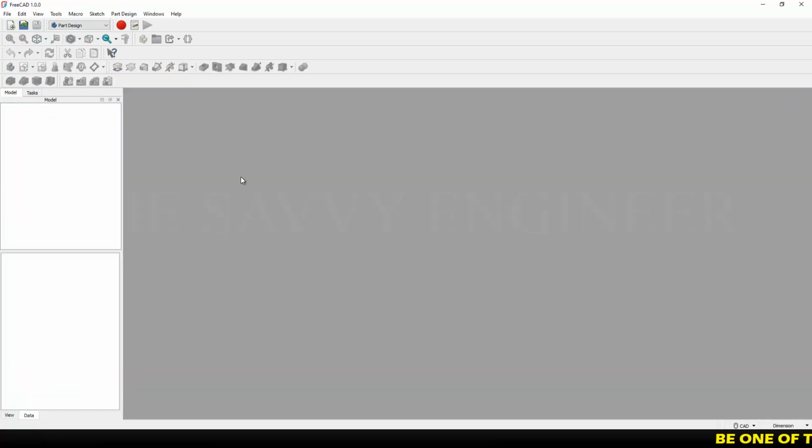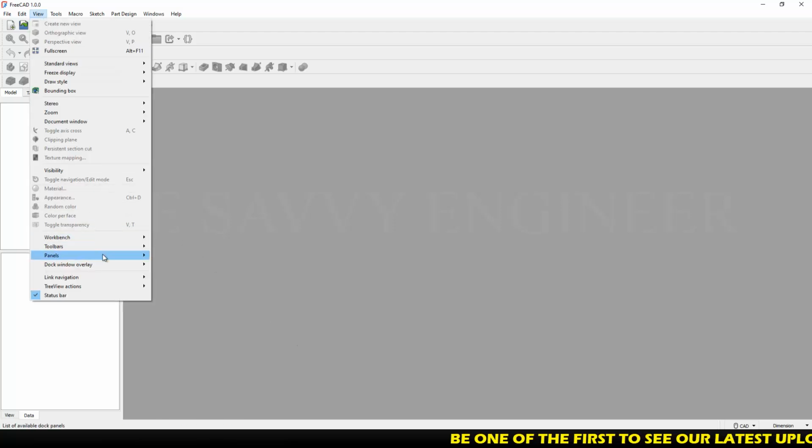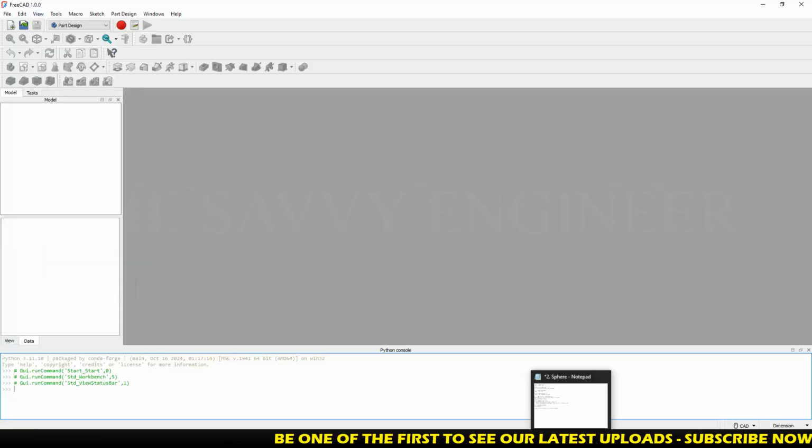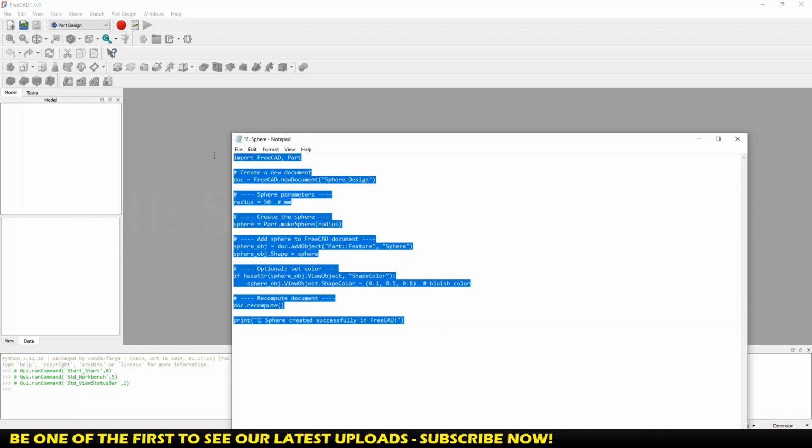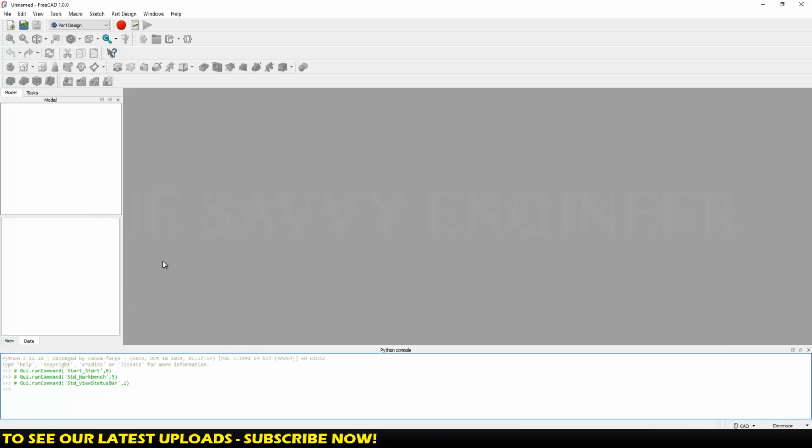The first thing that you need to do here is to show the Python panel, and to do this you need to go to View, Panels, then you click on Python Console. Next you need to click on the link mentioned in the description box below to copy this code, and paste it in the Python console like this.